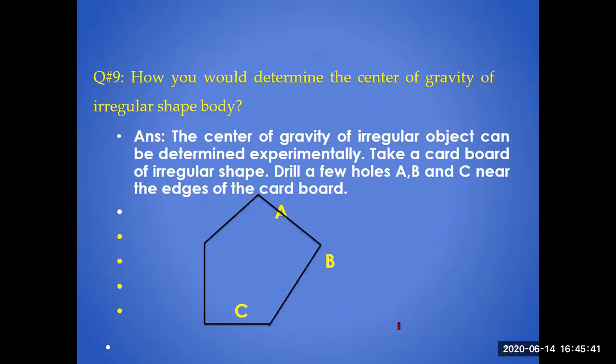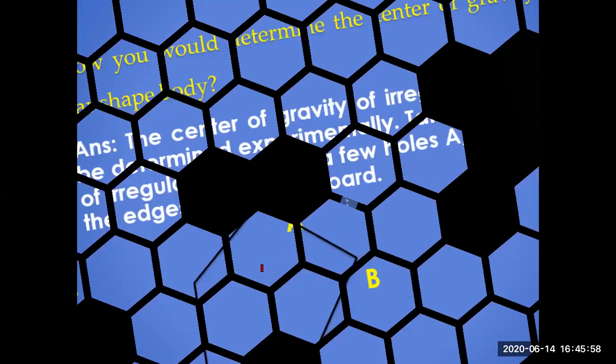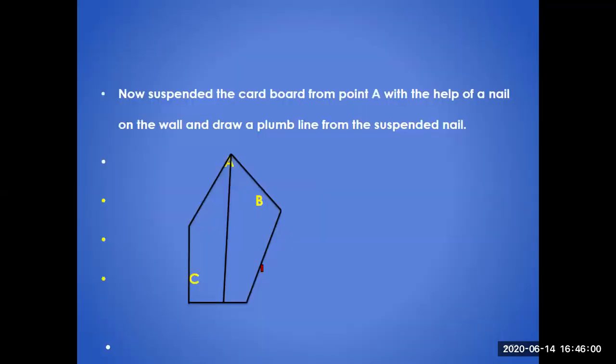Second last: how would you determine the center of gravity of an irregular shape? You join the midpoints of these lines across the corners, then you will get a single point in between the two, and this way you will be able to find the center of gravity of any object. If you look at it now, suspend the card. This is the procedure to calculate it, and it is given in your books. How will you get the CG of an irregular shape?